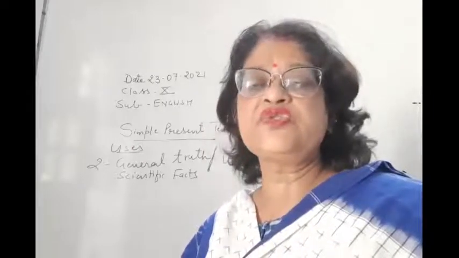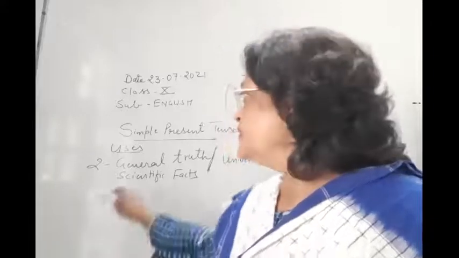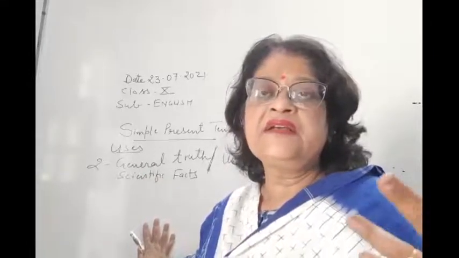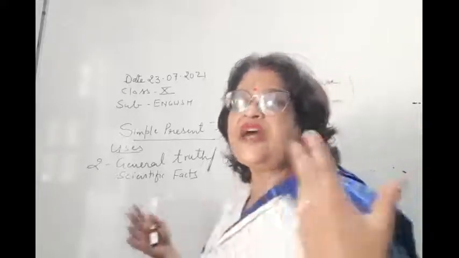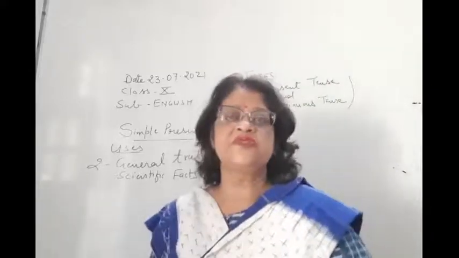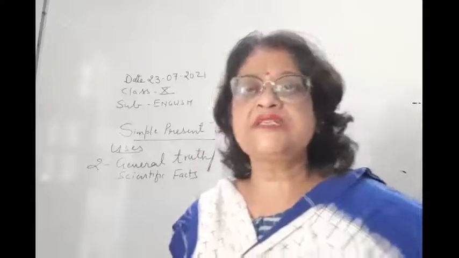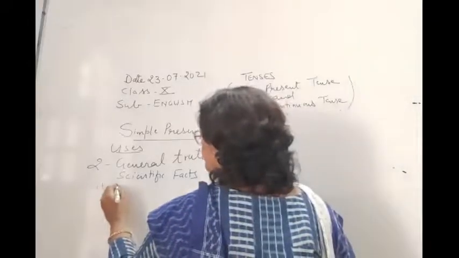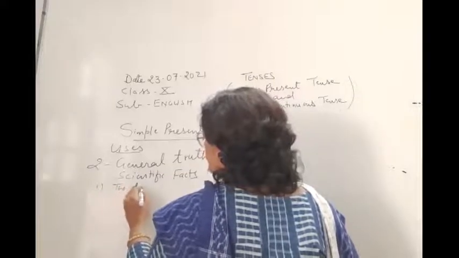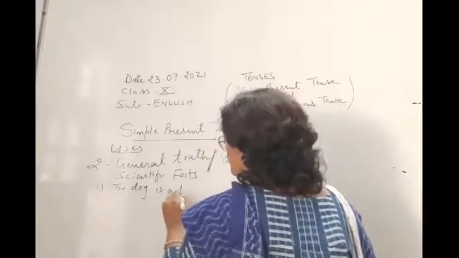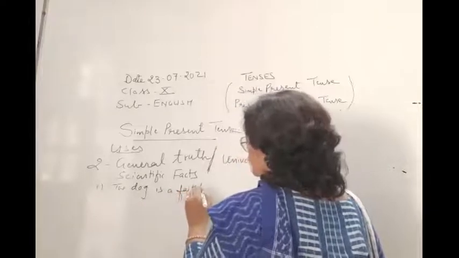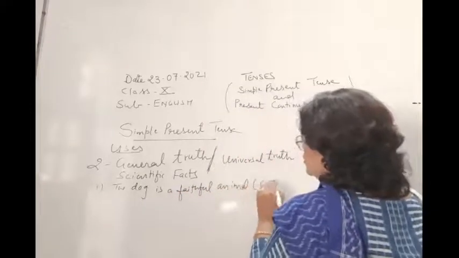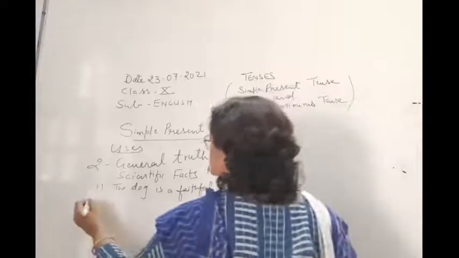So now I am going to give you the examples individually. General truth means, children, a fact, like "Dog is a faithful animal." Generally, children, all the dogs are faithful to their master. So dog is a faithful animal. This is general truth.